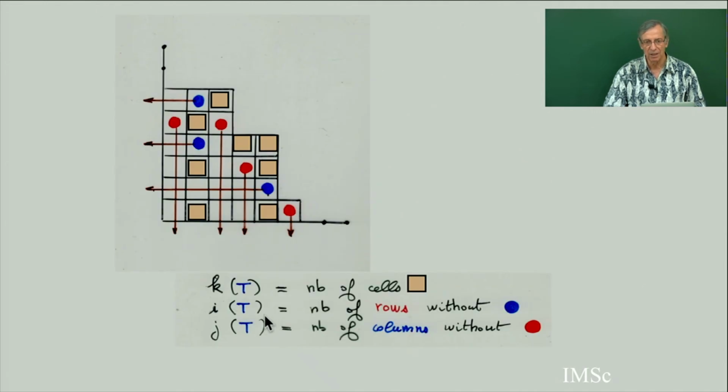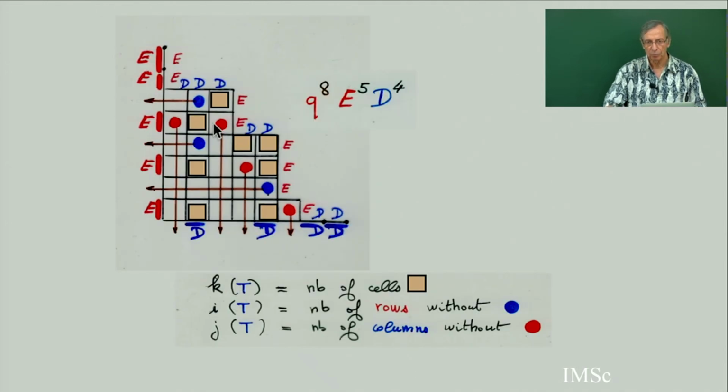And so here is a bigger example, this complete alternative tableau. You see, the weight of this tableau is going to be Q power 8. Q counts the number of yellow cells. We will call this crossing. K of T is the number of cells with this. You see here, E power 5, D power 4. If you start from this word W and do the rewriting rule, you have a big, big polynomial. And this alternative tableau will be a contribution with the weight Q power 8, E power 5, D power 4, to the big polynomial in the normal ordering, the analog of the normal ordering.